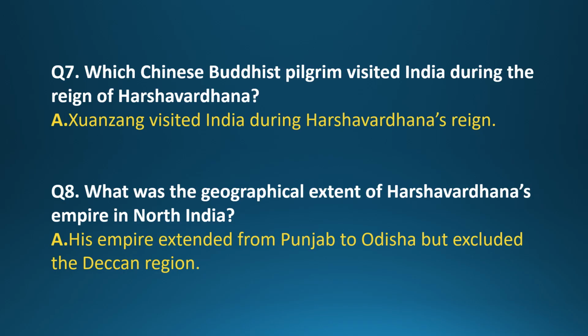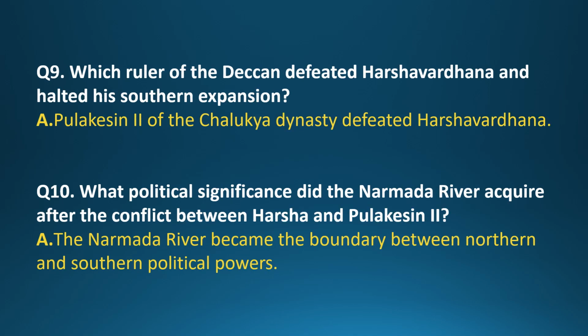Question 8. What was the geographical extent of Harshvardhana's empire in North India? Answer. His empire extended from Punjab to Odisha but excluded the Deccan region. Question 9. Which ruler of the Deccan defeated Harshvardhana and halted his southern expansion? Answer. Pulkesin II of the Chalukya dynasty defeated Harshvardhana.